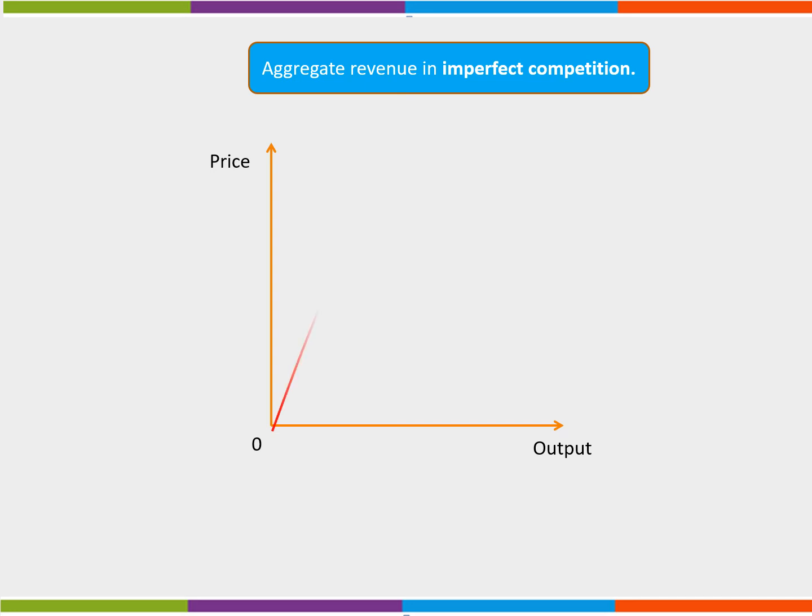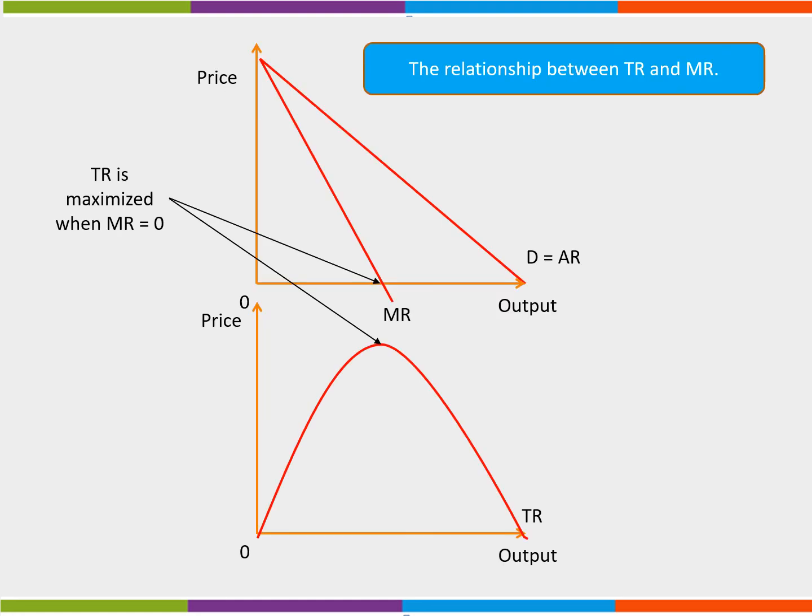The total revenue curve rises at first as marginal revenue increases. As marginal revenue is increasing at a diminishing rate, the total revenue curve is not linear, but the rate of increase slows as output increases. The total revenue curve peaks when marginal revenue equals 0. At this point, total revenue is maximized.